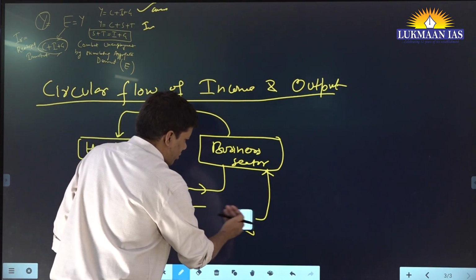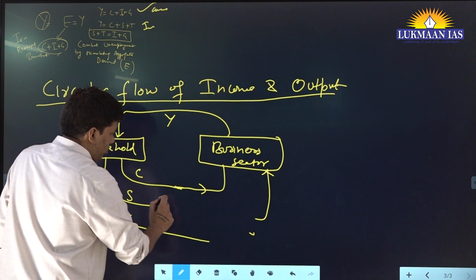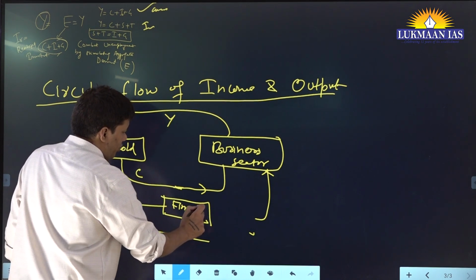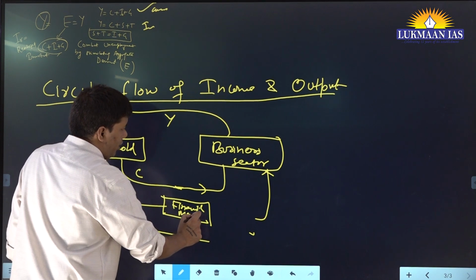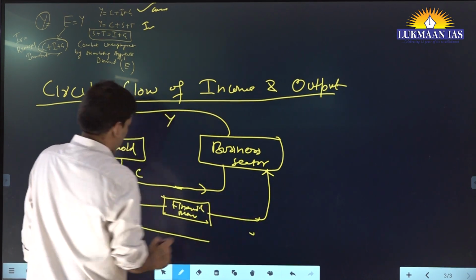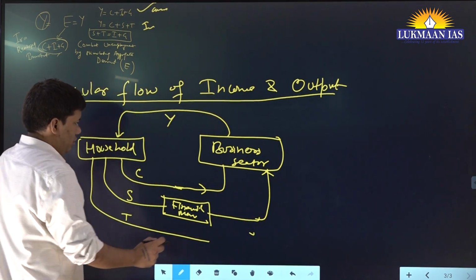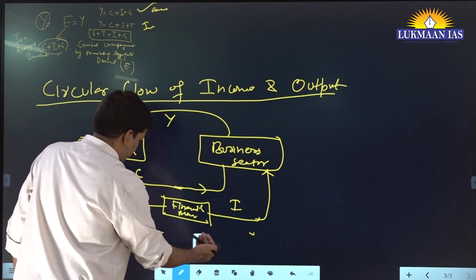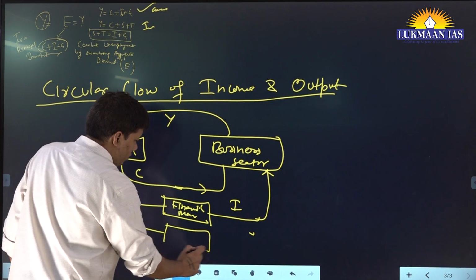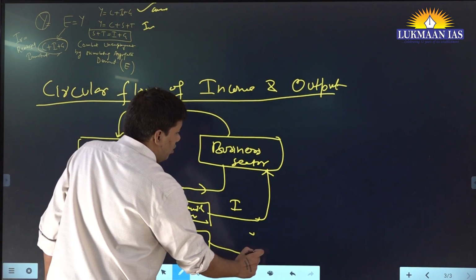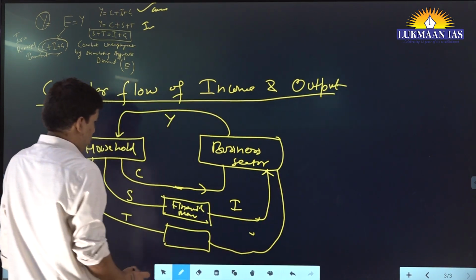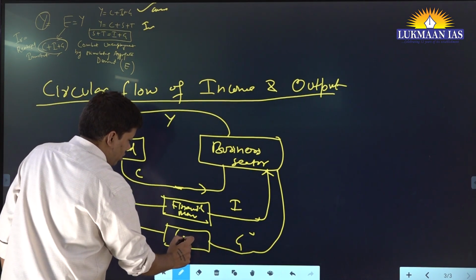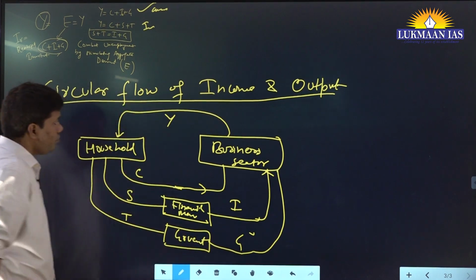Financial markets, right? Investment, and this should be government, taxation, government.